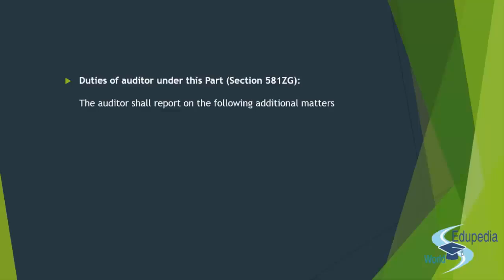Okay. Next, we also need to understand the concept behind the internal audit of a producer company, right? Since it's a company, we get into internal audit, and a producer company is just like any other private company, right? So section 581ZF deals with the internal audit of a producer company, and obviously it is to be performed by a chartered accountant, right, at such interval and in such manner as may be specified in the articles. That's it,